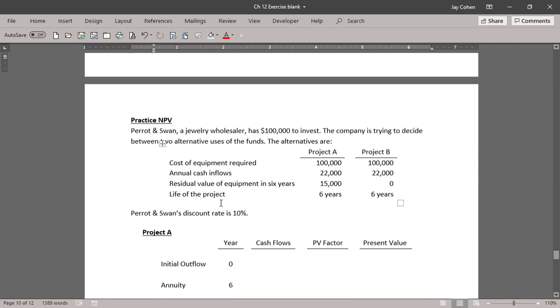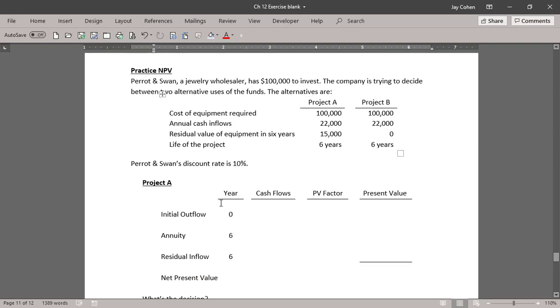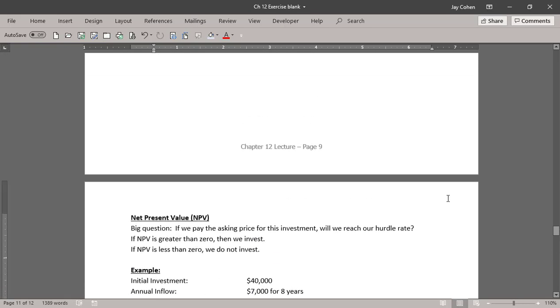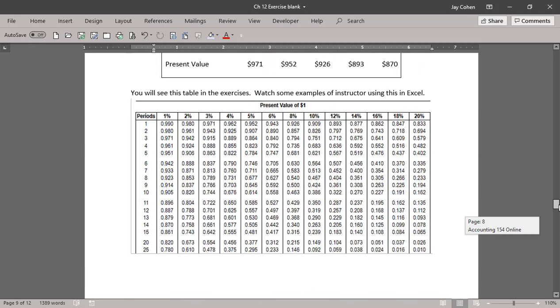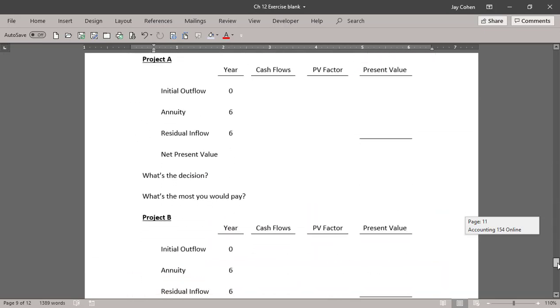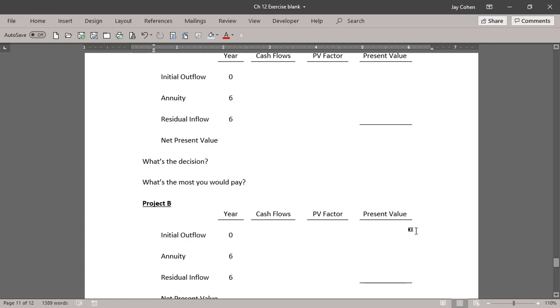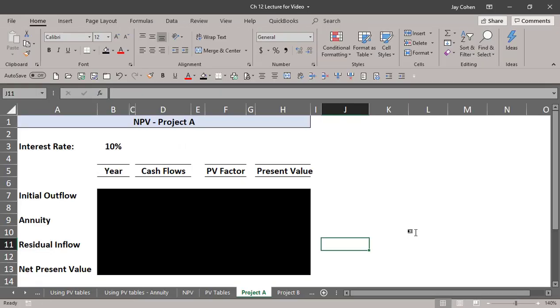All right, if you want to stop and try, feel free to pause the video and try a couple on your own. The present value tables you'll need are above. The annuity table is on page 9. The present value table is on page 8. So feel free to use those tables and see if you can get Project A and Project B. So I'm just going to pause for a second, see if you want to give that a try without me. Okay, I'm coming back.